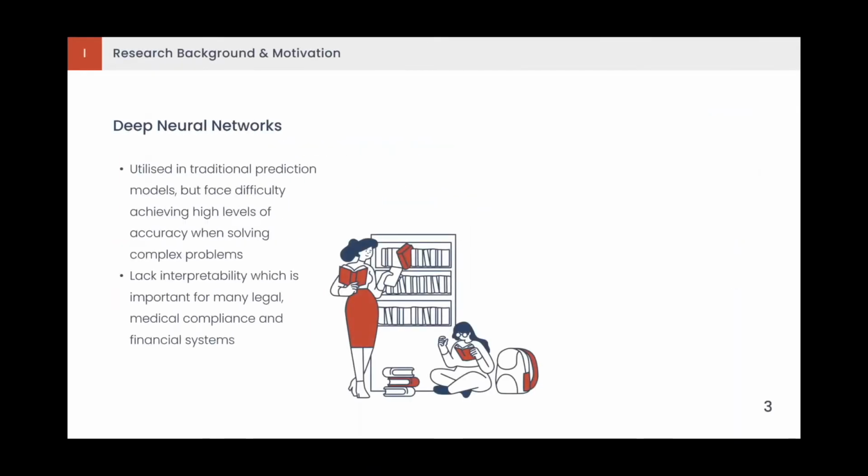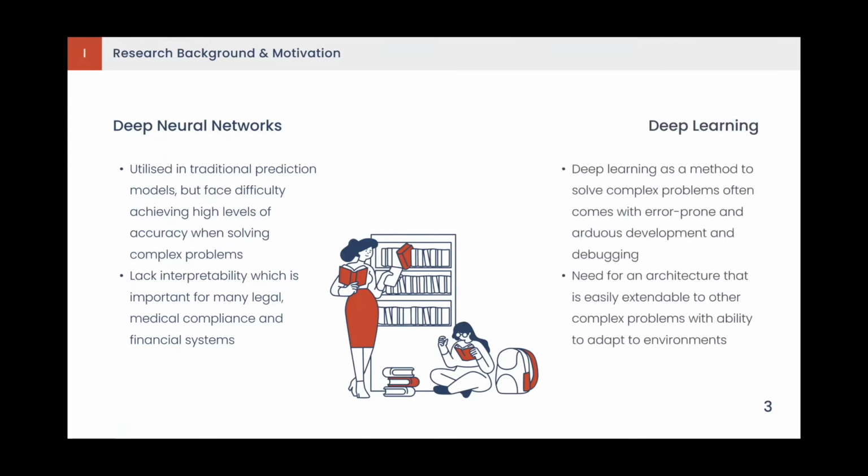Traditional prediction models face difficulty achieving high levels of accuracy when solving complex problems. Additionally, they lack interpretability, which is important for many legal, medical compliance, and financial systems. Using deep learning as a method to solve complex problems often comes with error-prone and arduous development. We want an architecture that is easily extendable to other complex problems with ability to adapt to environments.